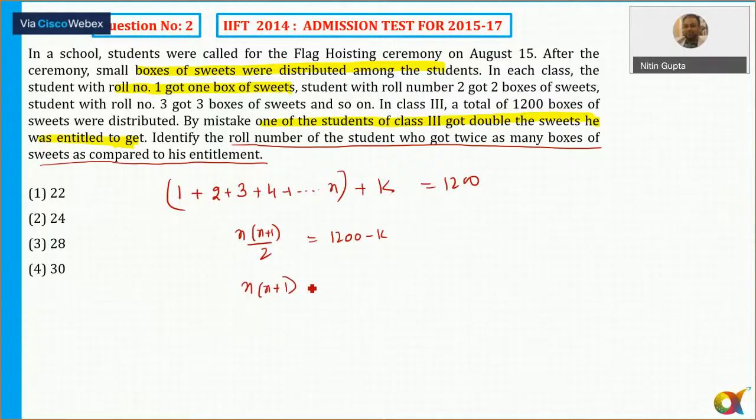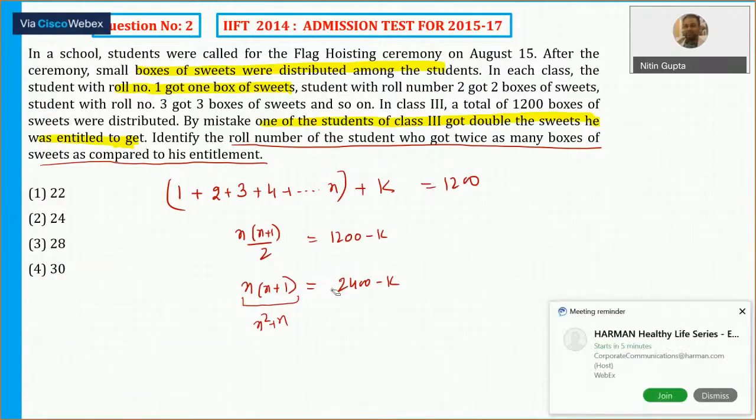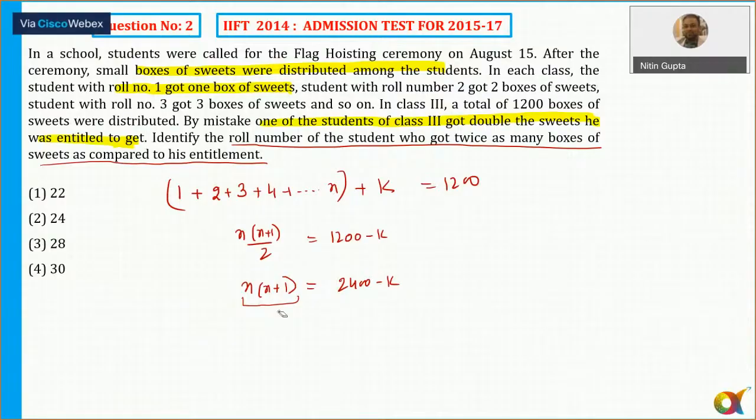I told you already in the class, n into n plus 1 is equal to 2400 minus 2k. So this is nothing but n square plus n. So I try to find out my answer should be approximately the square root of 2400. So 2400 का जो square root होगा उसके आसपास आंसर होना चाहिए. Okay, that is what you should do here. So square root of 2400. Okay, so let's see here what is the square root of 2400. But still, I'd say the best way is to substitute the values in the options and just see n has to be an integer.